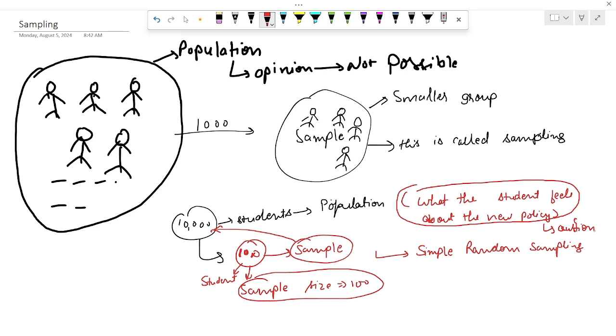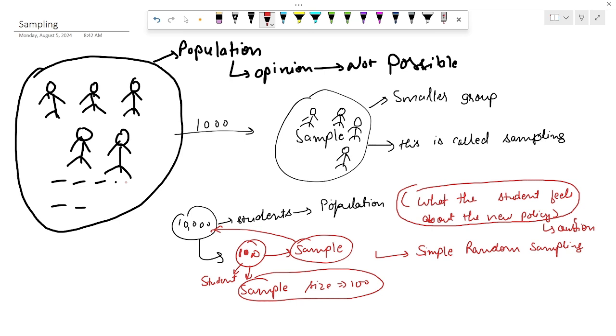But sampling isn't just about picking random individuals, like here where we just picked some random samples from the whole population. There are many types of sampling to choose a sample from the population, each with its own advantages and use cases. There are other types of sampling, such as stratified sampling, where you ensure different groups are represented, and cluster sampling. So this is the concept of sampling. I hope you are clear about these sampling methods.